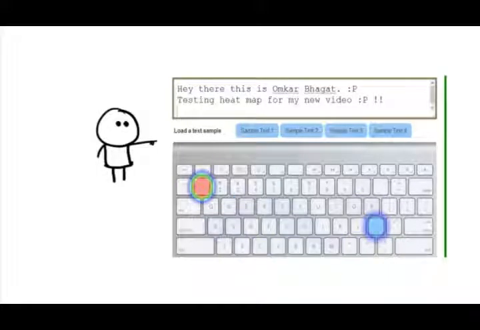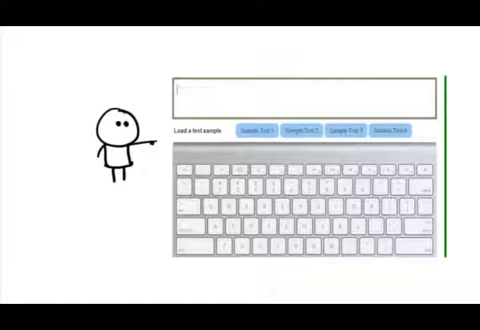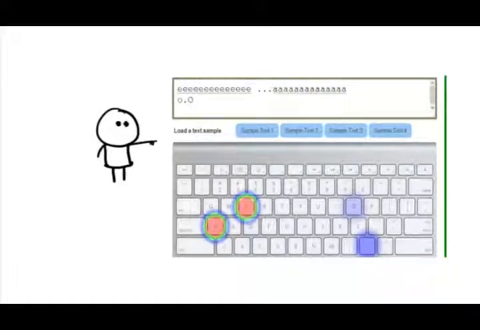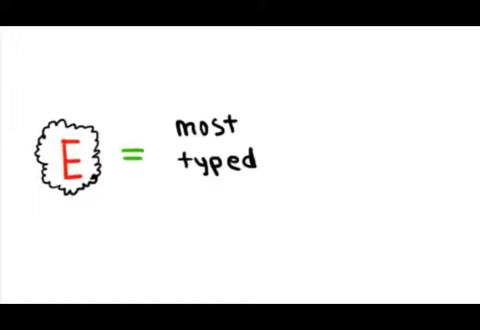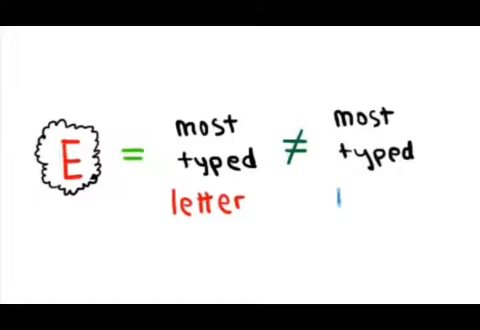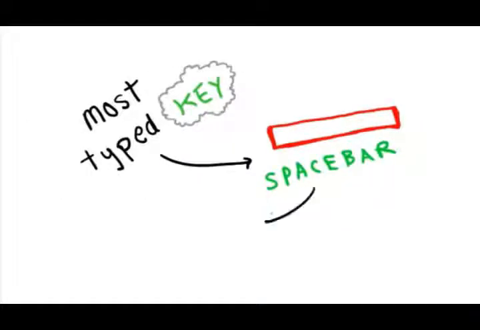On this site, you can type a sentence and see how frequently the characters are used in your sentence. Although the letter E is the most typed among every language which has a letter E, it's not the most common key. The most common key is the spacebar, and it is twice as popular as the letter E.